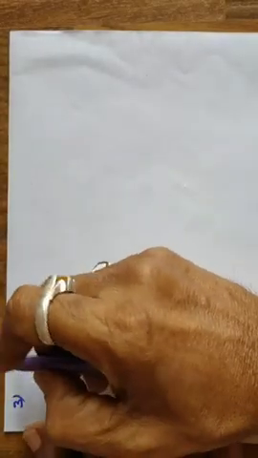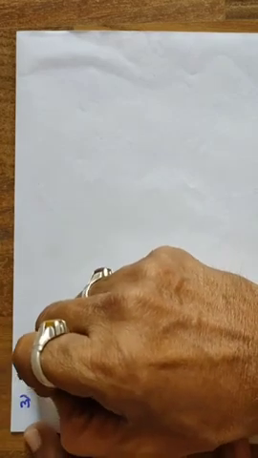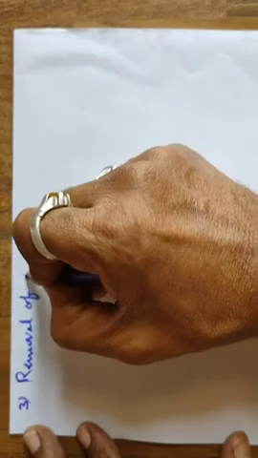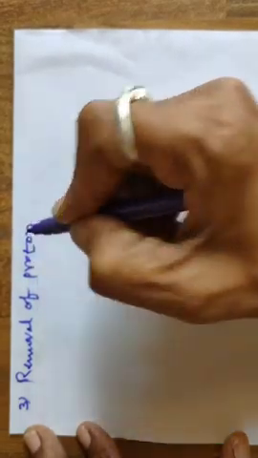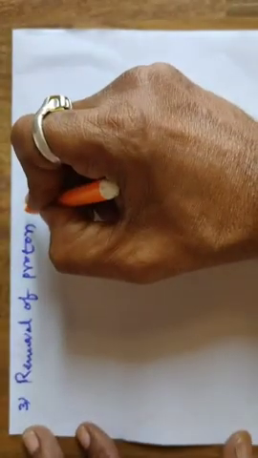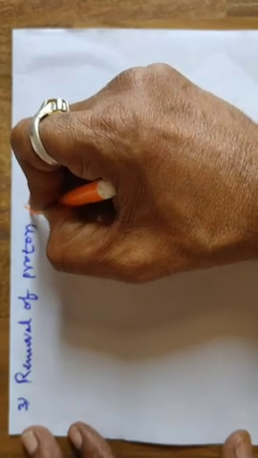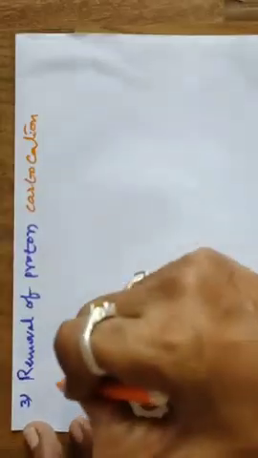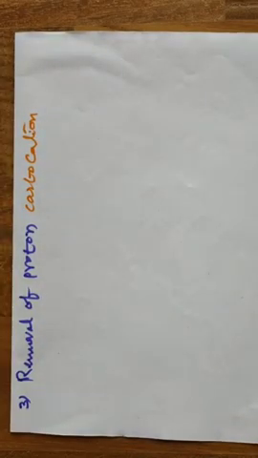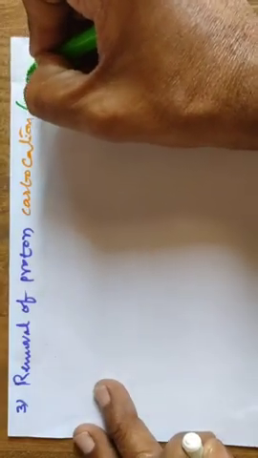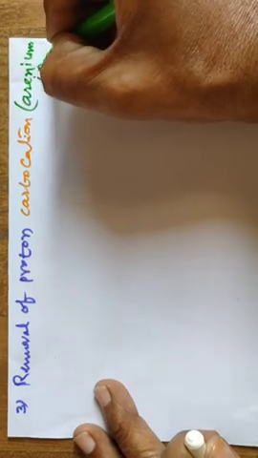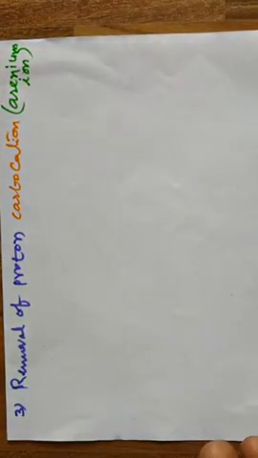Yes, the third step is removal of proton. What are we going to do? Removal of proton from which one? From the arenium ion, the carbocation. This carbocation can also be known as arenium ion.